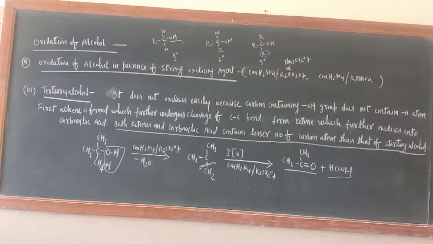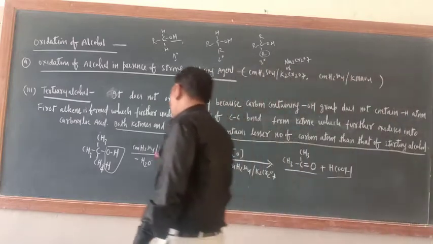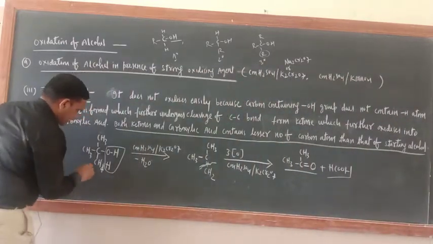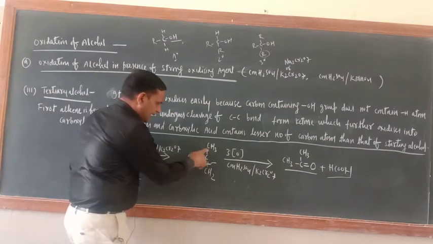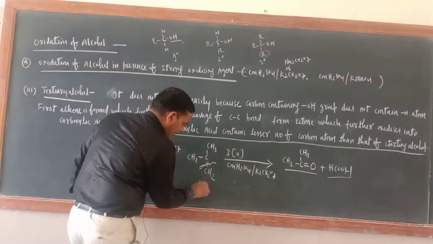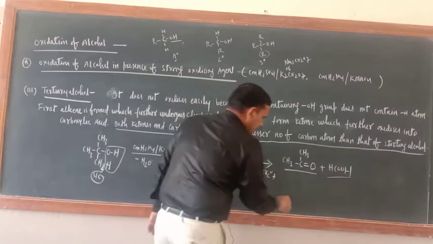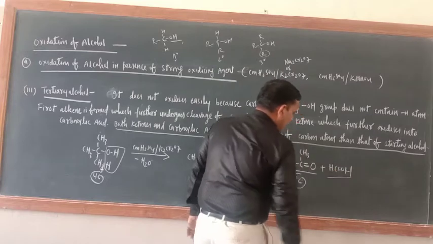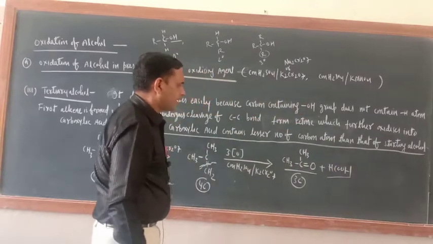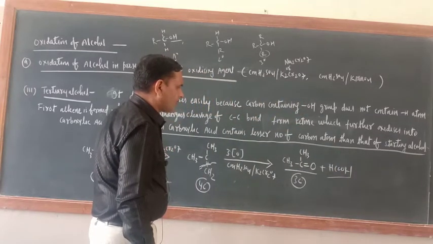Now try to understand here. See how many carbon atoms it is having. This is having 4 carbon atoms. Alkene is also having 4 carbon atoms only, but this ketone is having 3 carbon atoms, and this is also having fewer carbon atoms. Have you got this one or not?